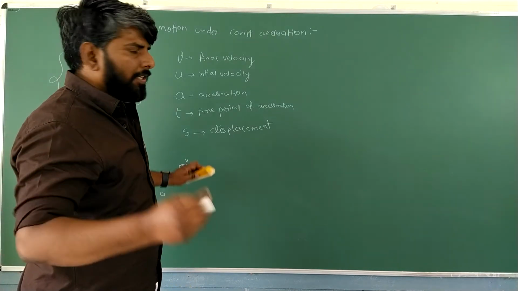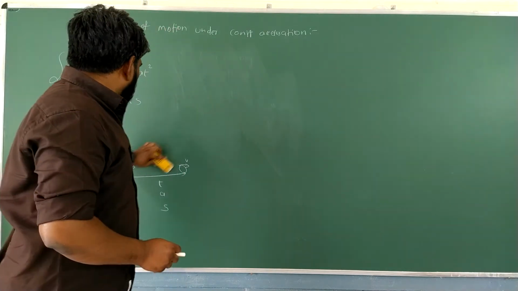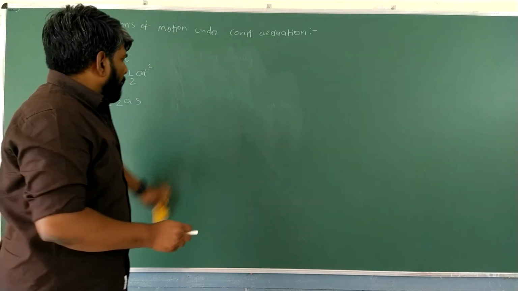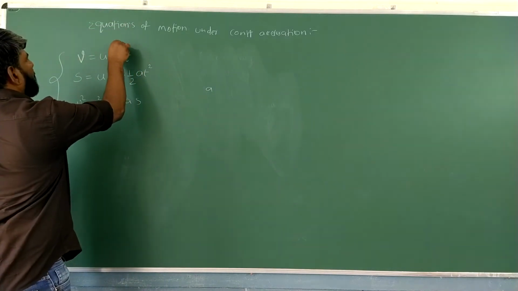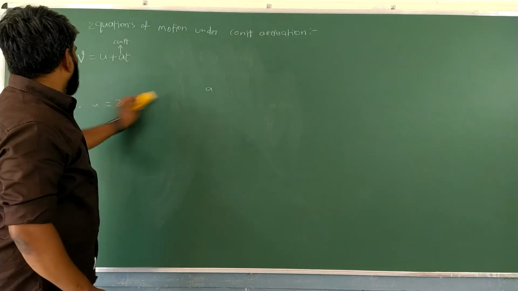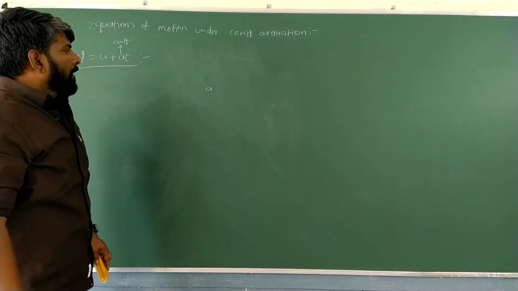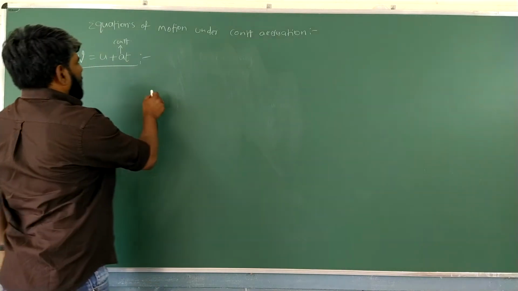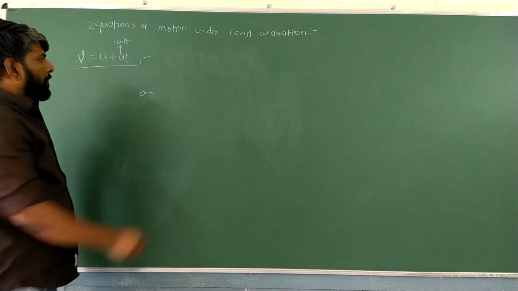Okay, please observe here students. All of you know very well what is acceleration. Here A is always constant. Please keep in mind students. A is always constant. So observe here. Generally we know that acceleration A is equal to, what is the formula?